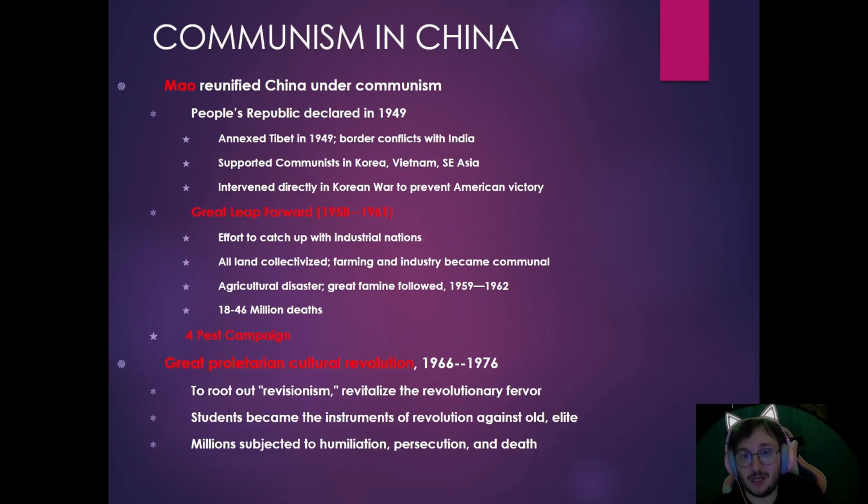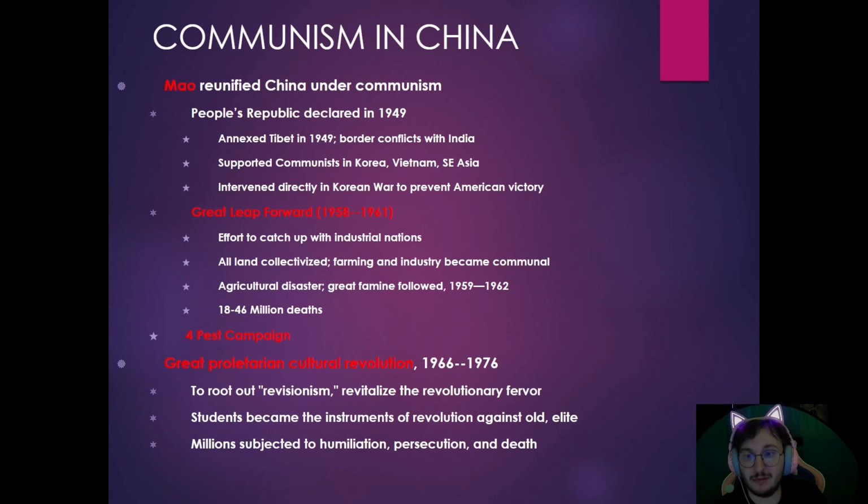In 1949, he's going to declare the People's Republic of China. He's going to annex Tibet in 1949. He will have border conflicts and border wars with India. He'll support communist wars in Korea, Vietnam, and Southeast Asia. He'll intervene directly in the Korean War and prevent the American victory. He's going to try to industrialize China in the 1950s. This is called the Great Leap Forward.